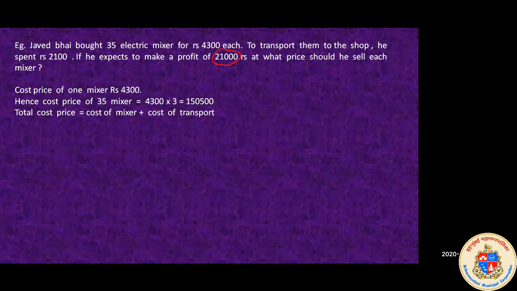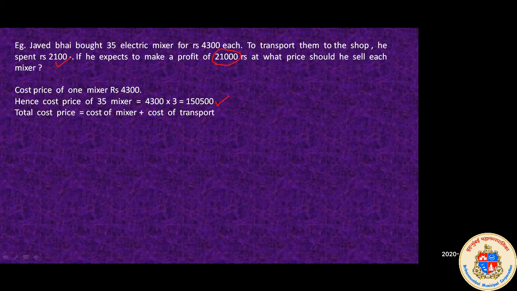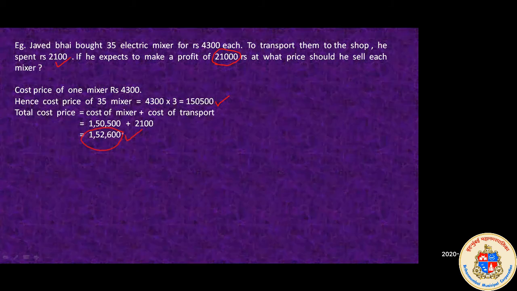Total cost price means cost price of the mixers plus cost price for transportation, because he has also spent for transportation, so we need to include that also. So total cost price will be 1,50,500 plus 2,100. That is 1,52,600. This is the total amount that he spent to buy the mixers.